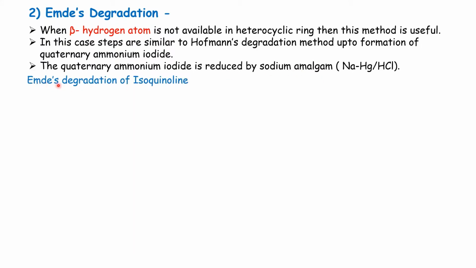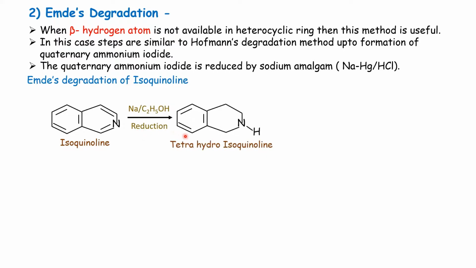For example, Emde's degradation of isoquinoline. This is an isoquinoline ring. Upon reduction, we get tetrahydroisoquinoline. The hydrogen atoms are added at the 4 positions. We get tetrahydroisoquinoline. In that case, there is a beta hydrogen atom at this position. Therefore, Hofmann degradation is possible.